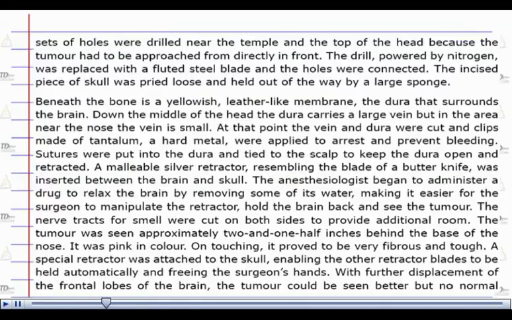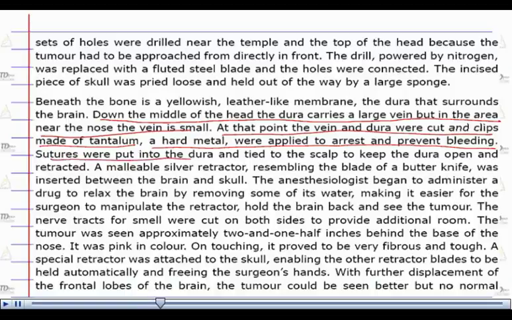Here, in the 6th paragraph, we can clearly see, down the middle of the head, the dura carries a large vein, but in a small area near the nose, the vein is small. At the point, the vein and dura were cut and clips made of tantalum, a hard metal, were applied to arrest and prevent bleeding. Now here we can clearly see a suture was put into the dura and tied to the scalp to keep the dura open and retracted.